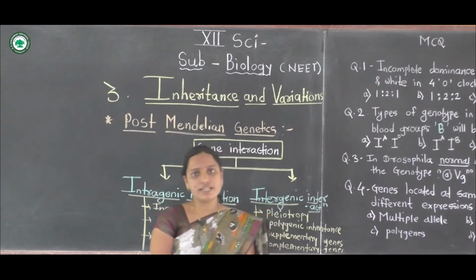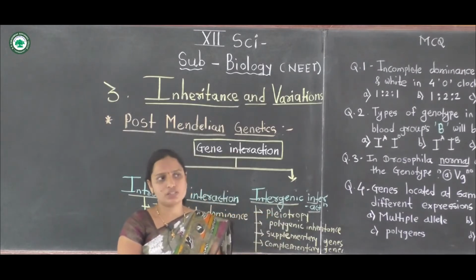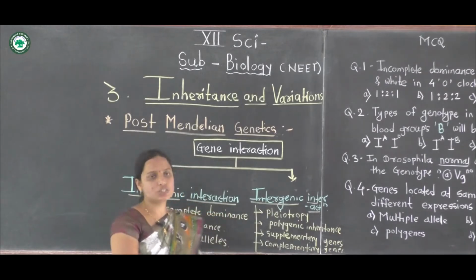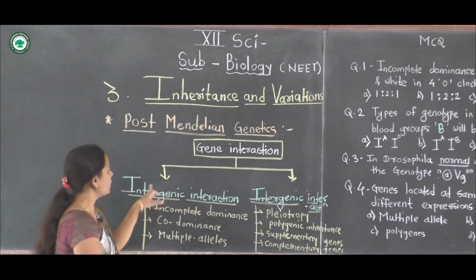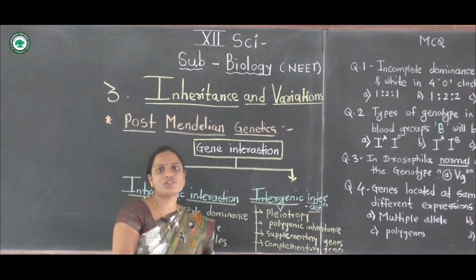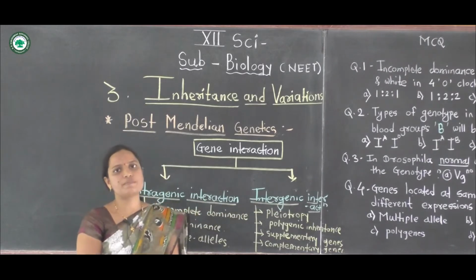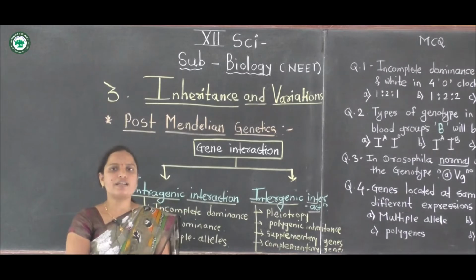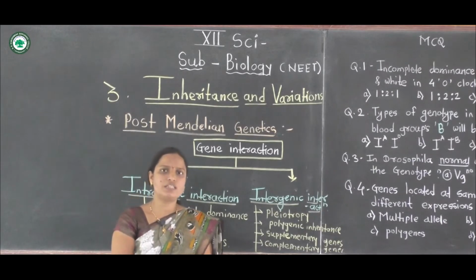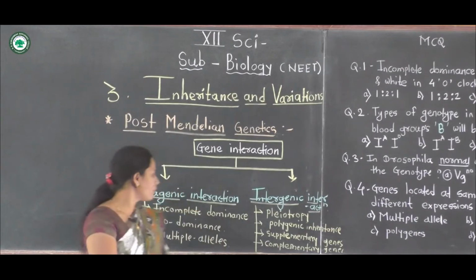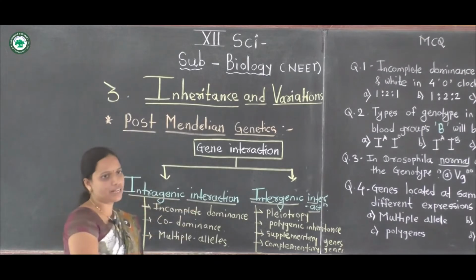First of all, gene interaction. Gene interaction occurs in organisms in two types: intergenic interactions and intragenic interactions. First we will discuss intragenic interaction.